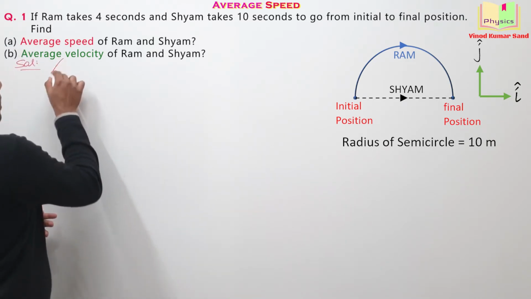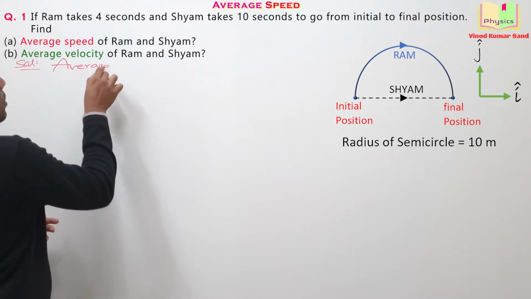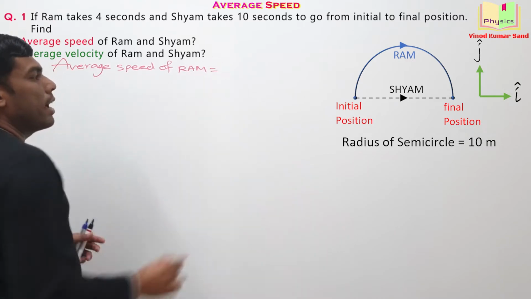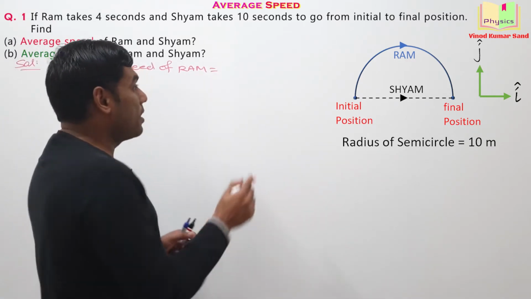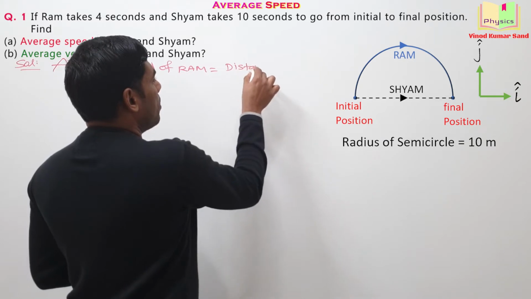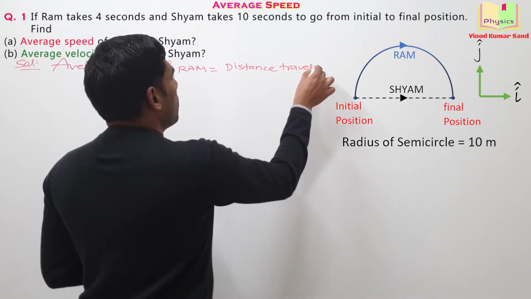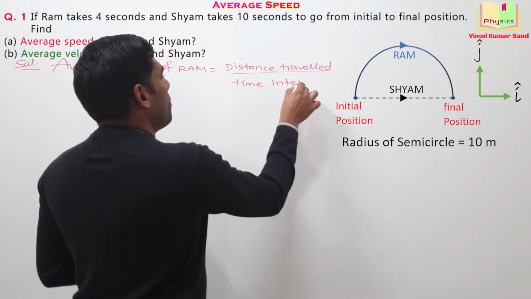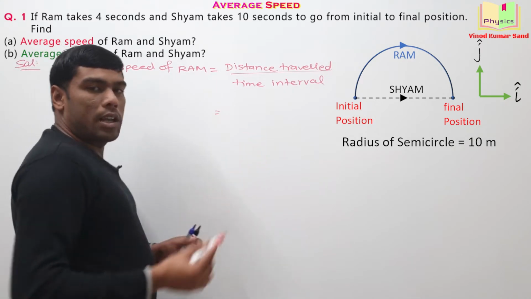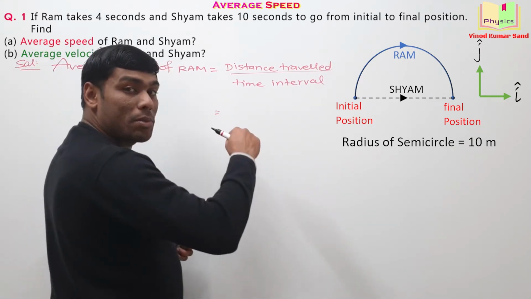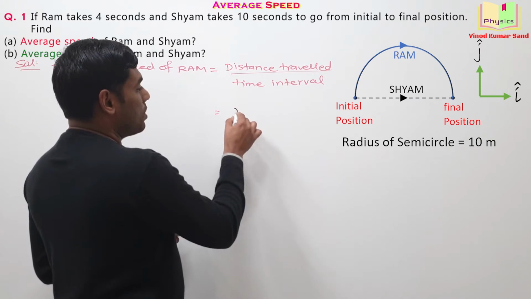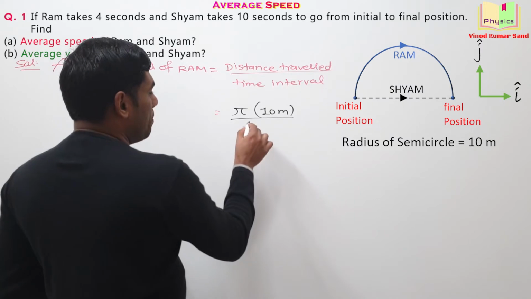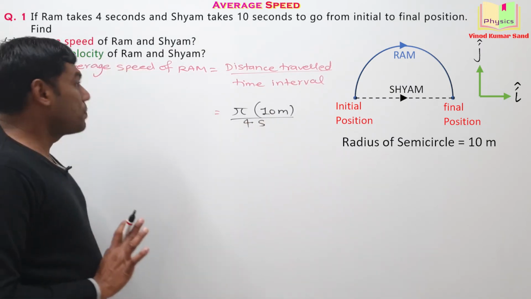First of all, I am writing the average speed of Ram. We know the formula for the average speed. It is distance traveled divided by the time interval. Okay. So, how much is the distance traveled by the Ram? It's pretty clear to you. Distance traveled by the Ram is the length of the semicircle. So, which is equal to pi into 10 meter. And how much is the time interval for Ram? 4 seconds. That's your answer.